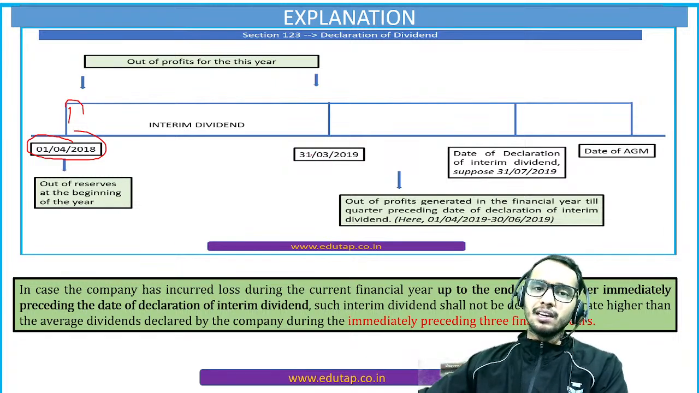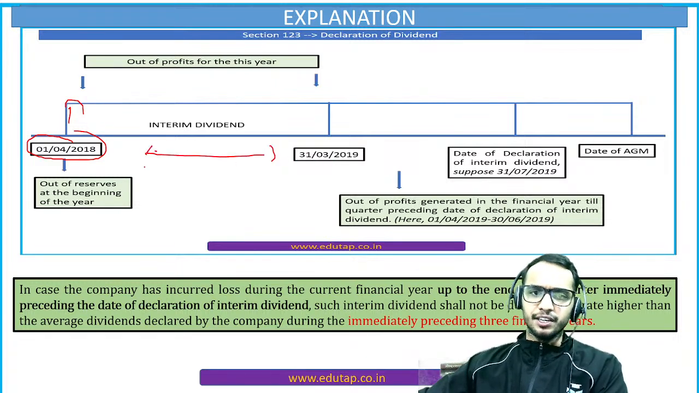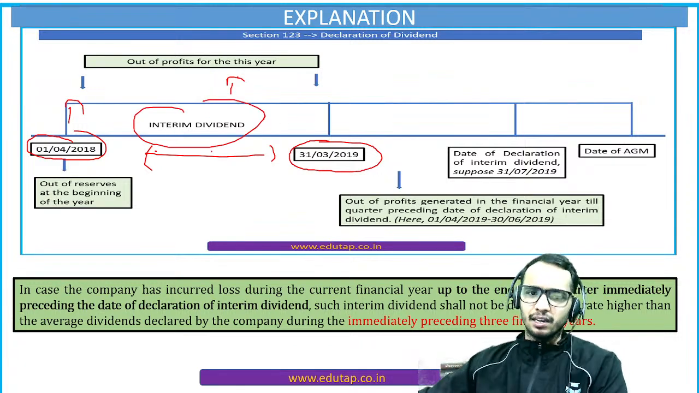It can be declared within the financial year anytime, right? So you have 31st March 2009. Out of profits for this year, interim dividend can be declared, right? Now this can be declared.